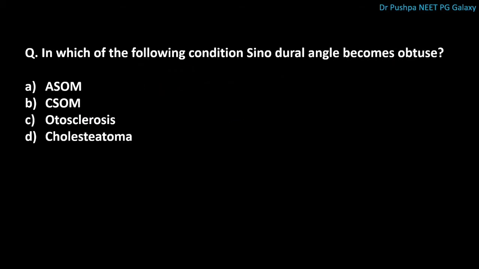Next question is, in which of the following conditions sinodural angle becomes obtuse? The correct answer is CSOM. Normally, this sinodural angle will be acute. That means less than 90 degree. This sinodural angle is also called as Citelli's angle.